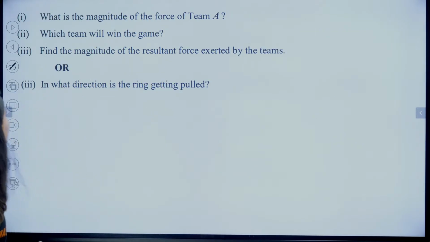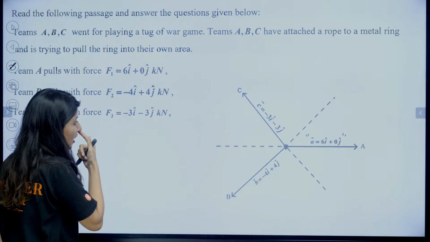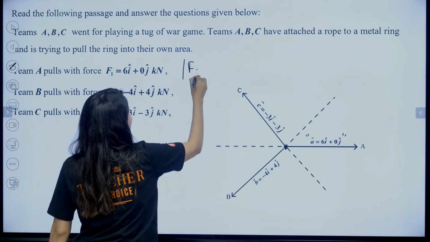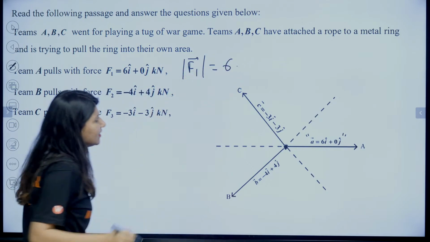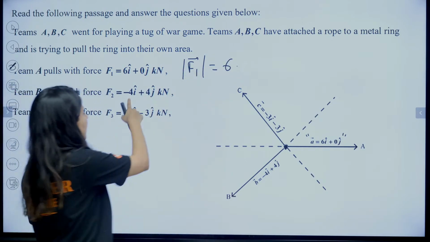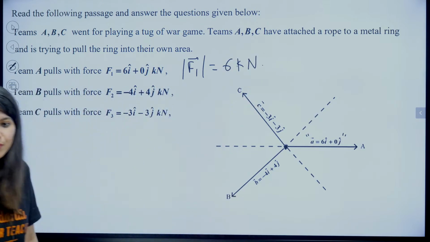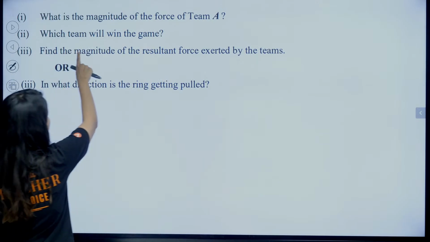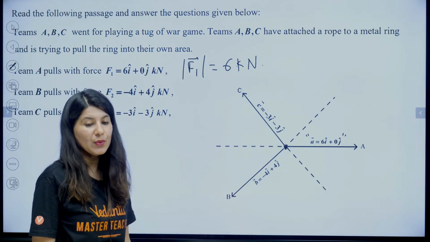Let us now have a look at the question. What is the magnitude of force of team A? Okay. Team A, magnitude of team A. So magnitude of F1 clearly is 6. That's it. Done. But magnitude, in kilonewton, right? Let's write kilonewton. Okay, write Newton. So this is first. Which team will win the game? Okay.